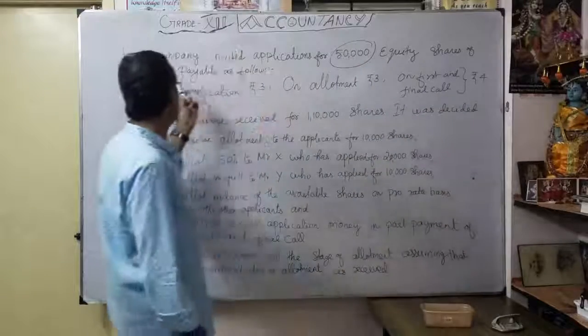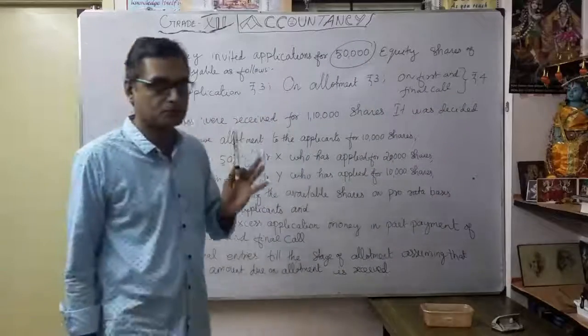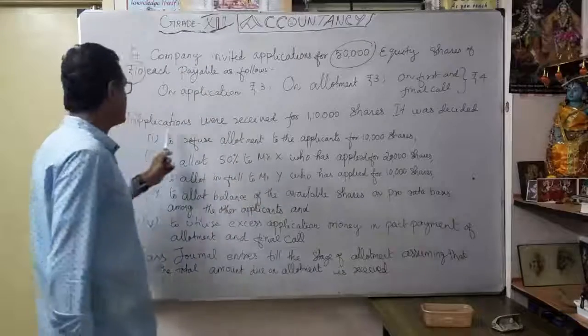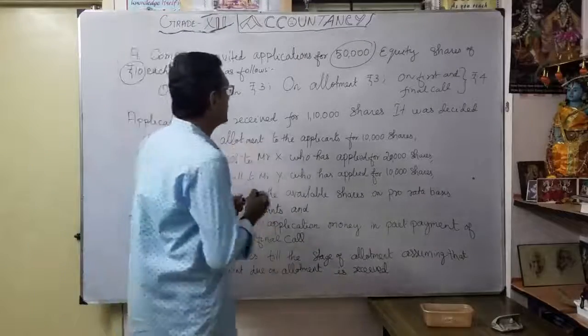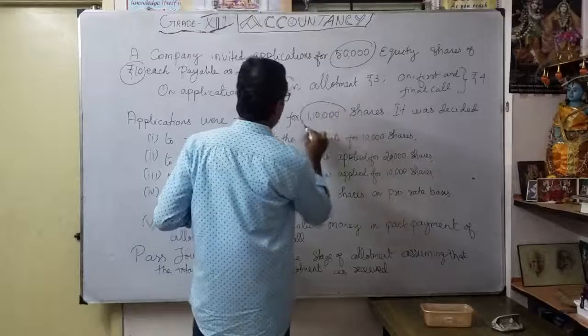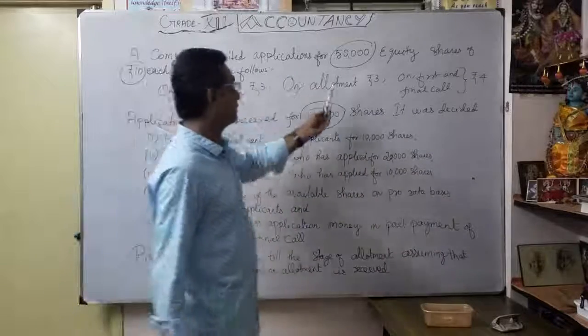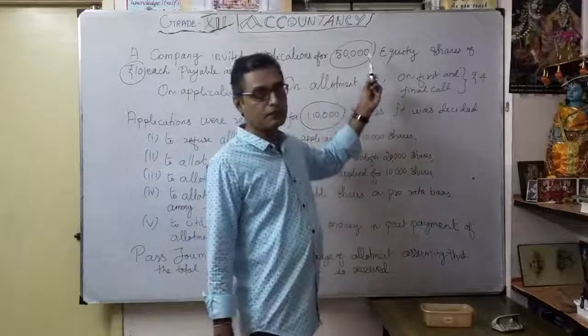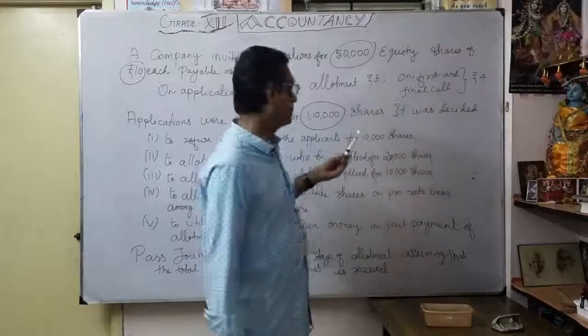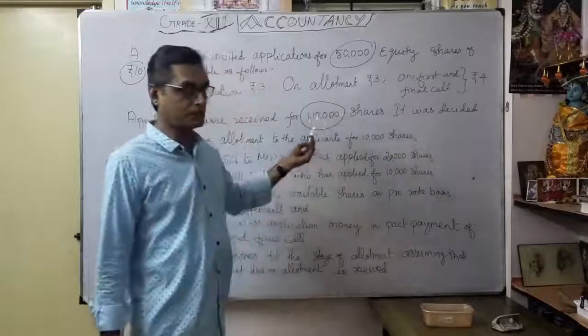So totally you have to verify, 10 rupees at par. Applications are received for 1,10,000 shares, which is 60,000 more than issued. Only 50,000 equity shares were issued, but 1,10,000 shares were applied for.